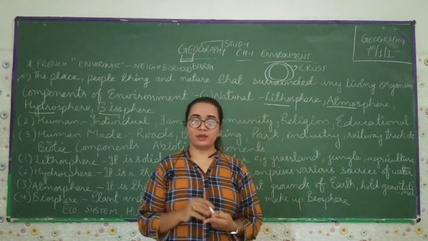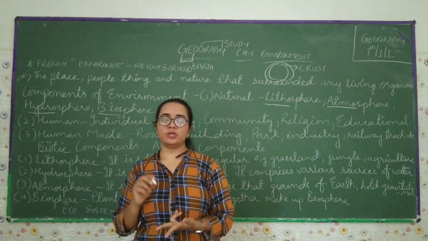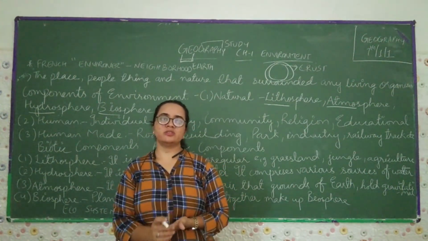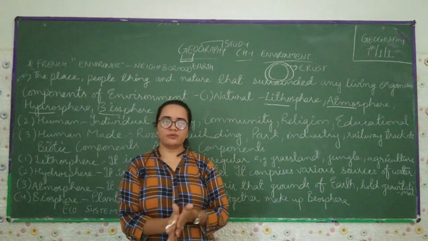Without air, without water, without food, without land, without sunlight, we can't live. All these things are very much necessary for us to live on this planet.